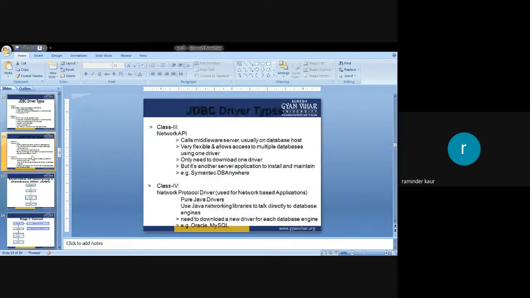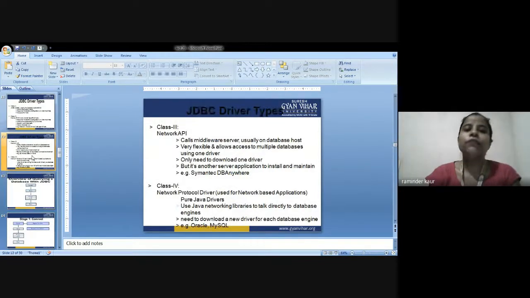Next is class four. What is class 4? It is concerned with network protocol drivers that are used for network-based applications in which we are supposed to transmit data between two parties. The main points are that pure Java drivers could be used, using Java networking libraries to talk directly to database engines. Third, you need to download a new driver for each database engine, and examples of such software are Oracle or MySQL.